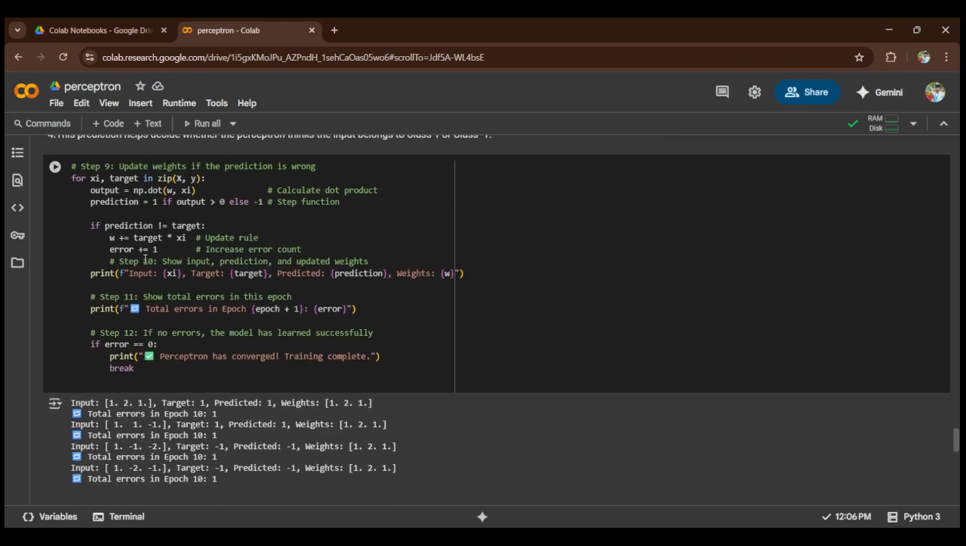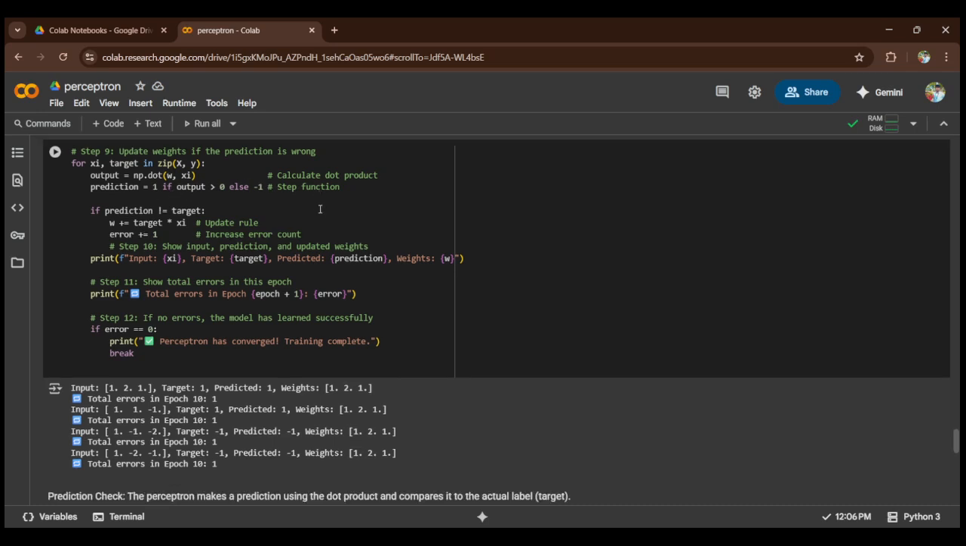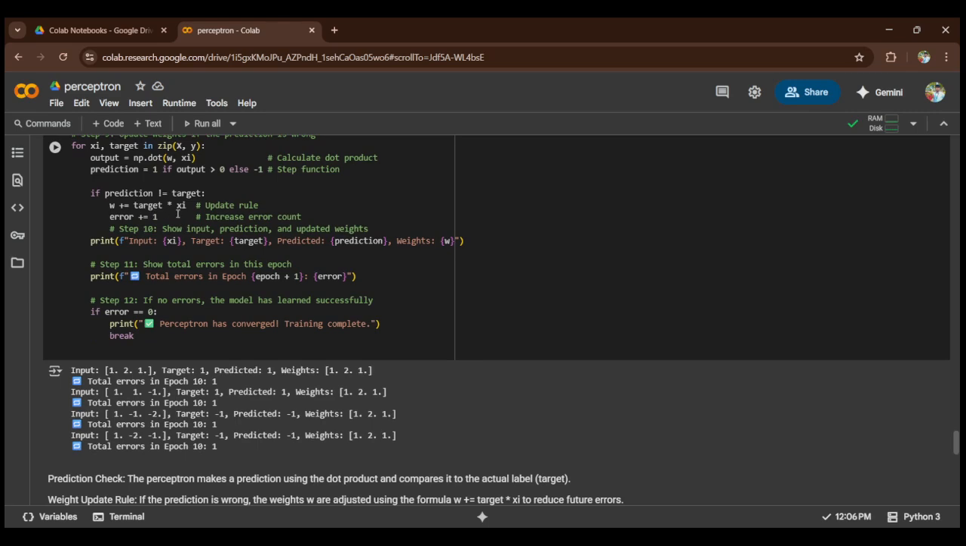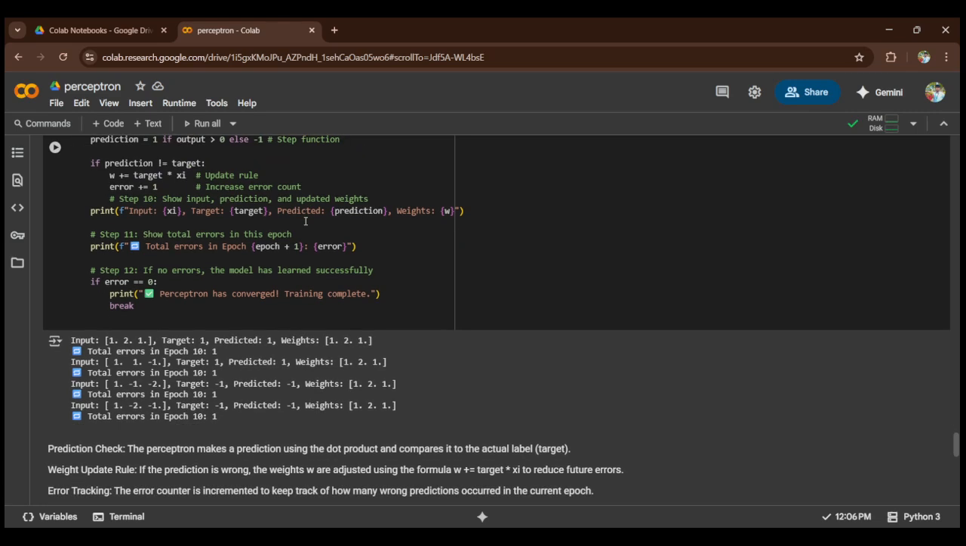Then the next steps 9, 10, 11 are where the program will end. See, this code is written: output is np.dot. This calculates the dot product, and this predicts 1 if output is positive, else minus 1. This is the step function. Then w plus equals target times xi. This is the update rule. Error plus 1 increments the error, so that it will be counted.